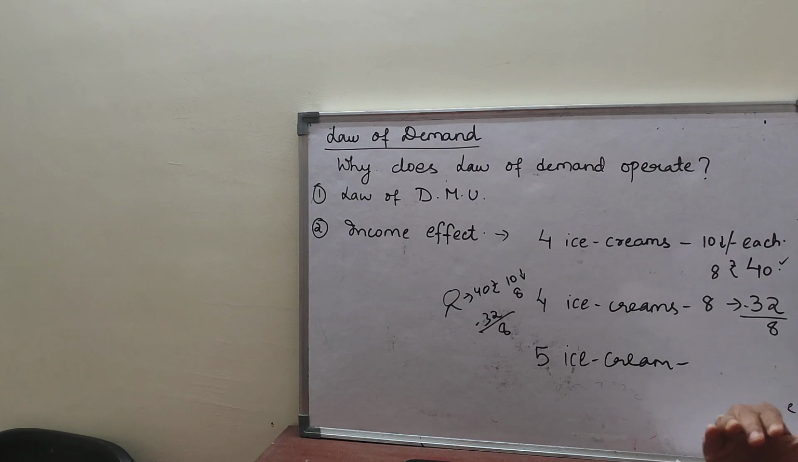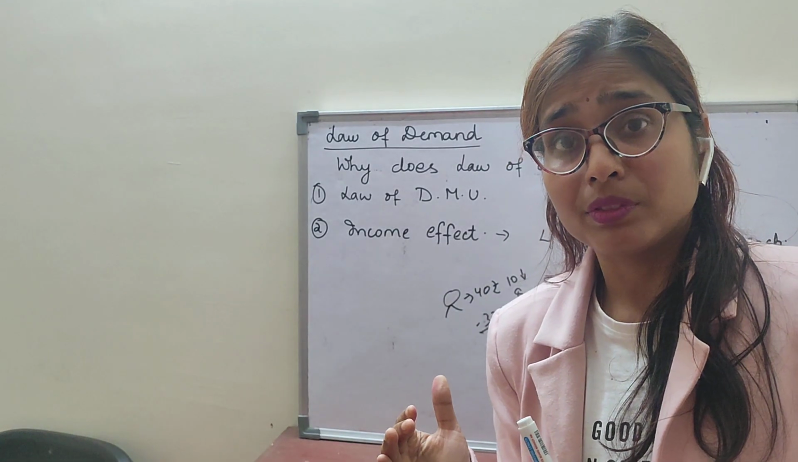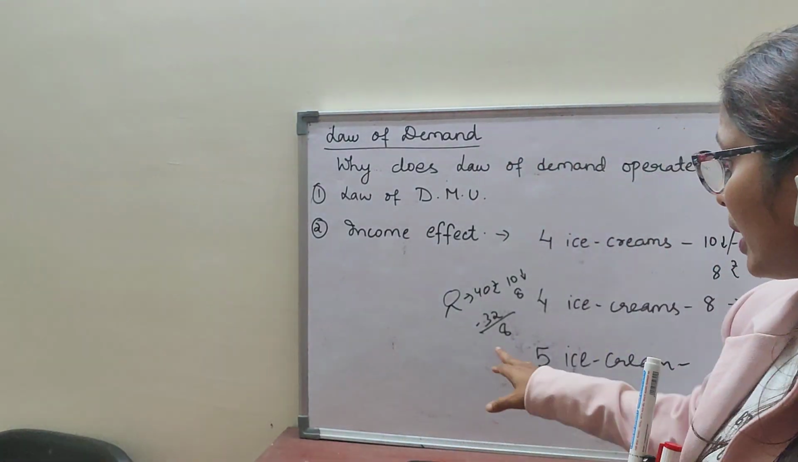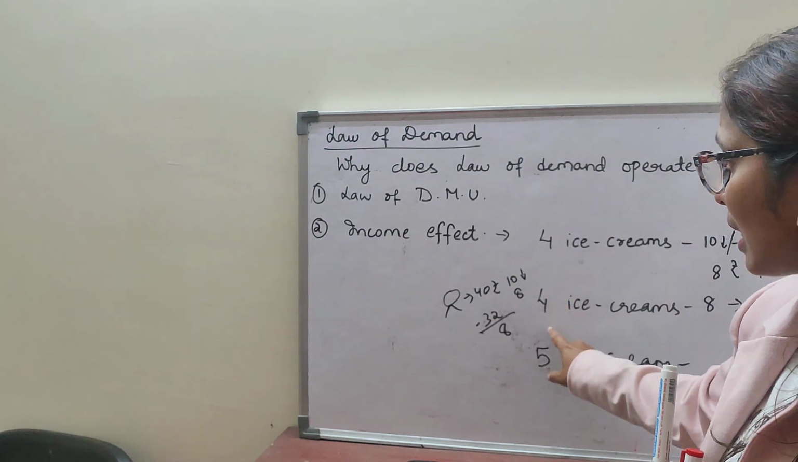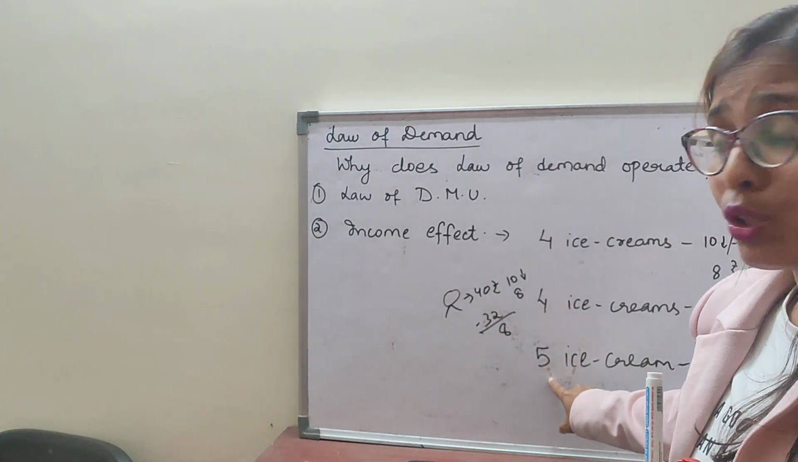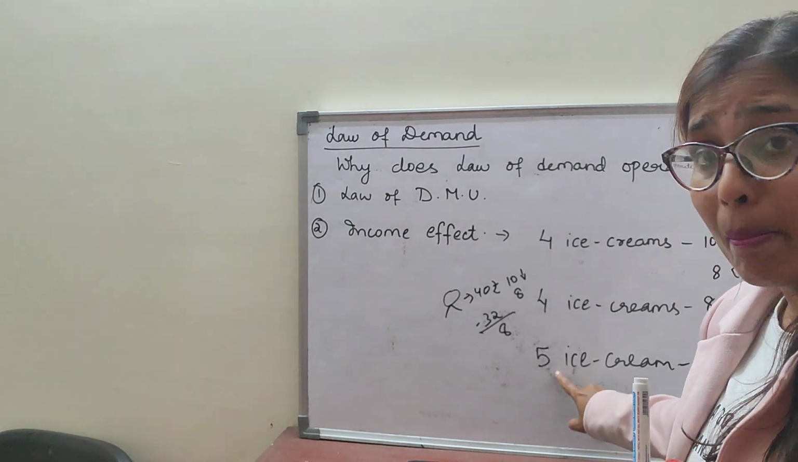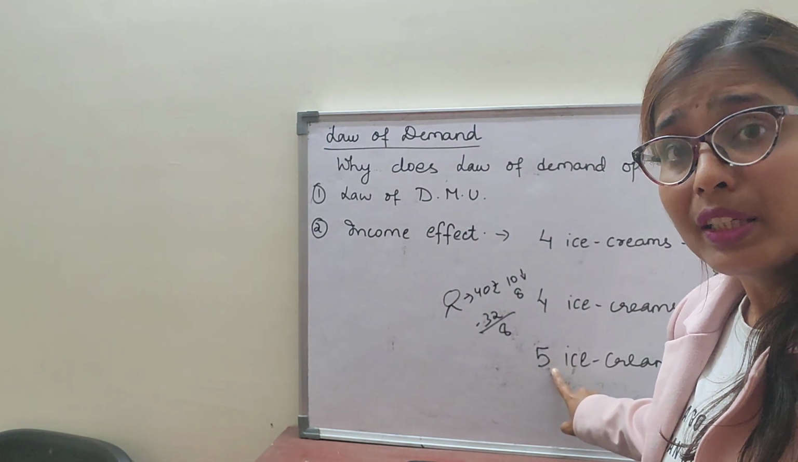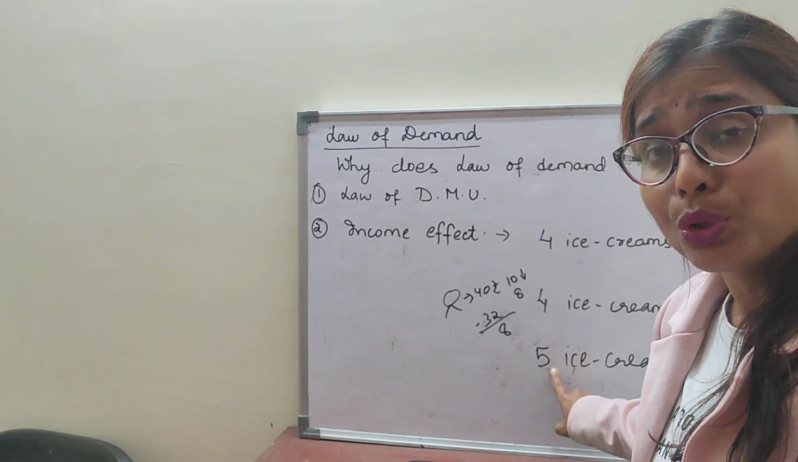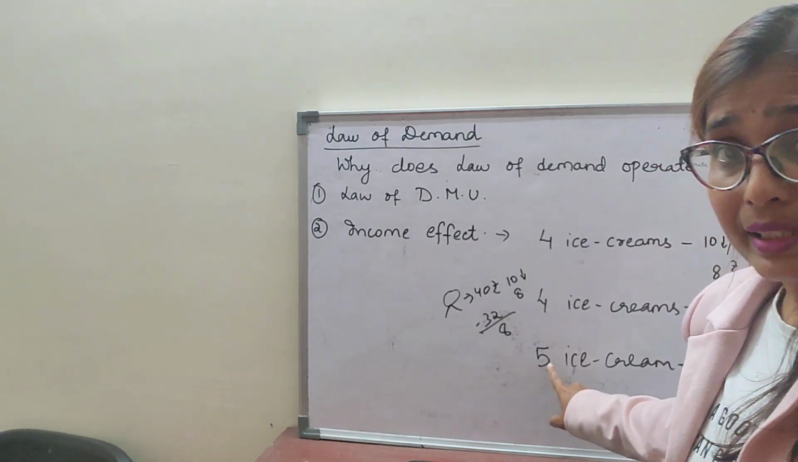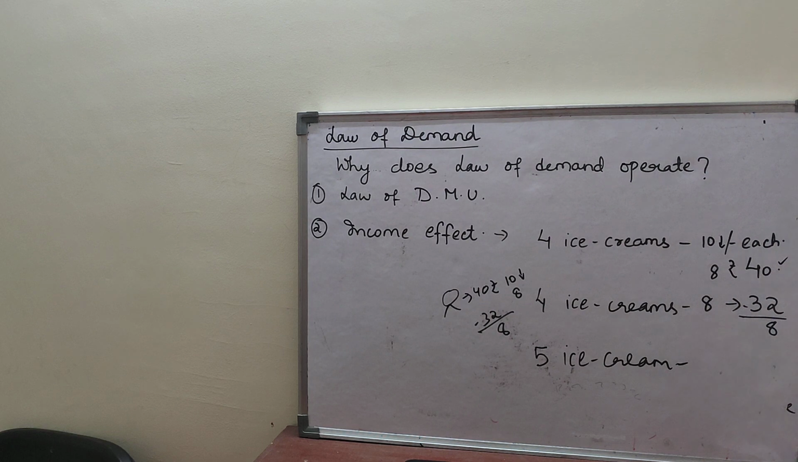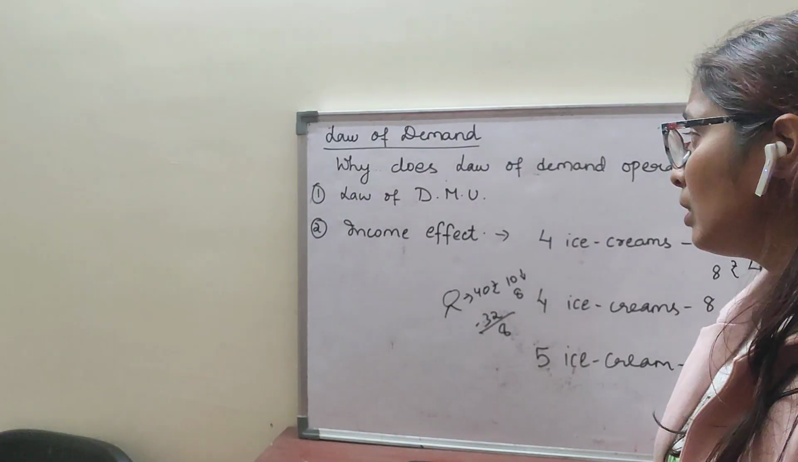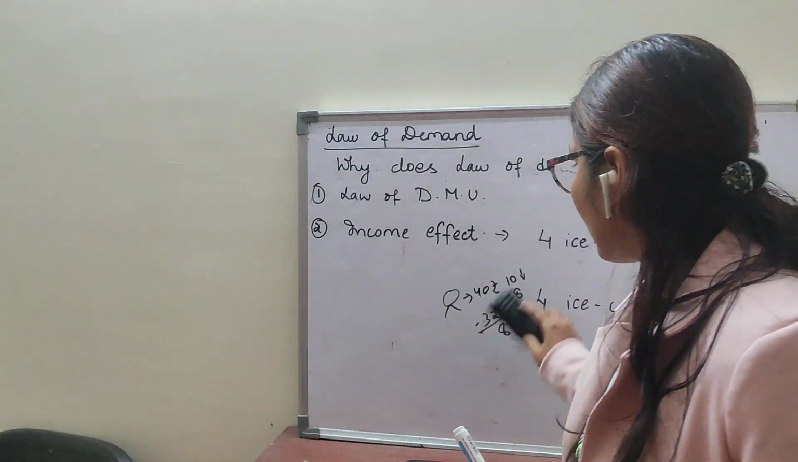So a change in quantity demanded. Obviously, before you were buying 4 units, now you are buying 5 units. So a change in the quantity demanded as a result of change in real income caused due to change in price of a commodity is called the income effect. I hope this I have cleared.